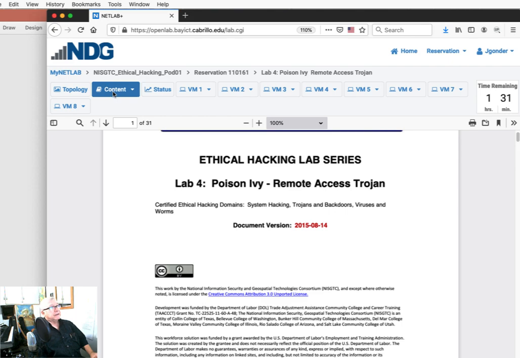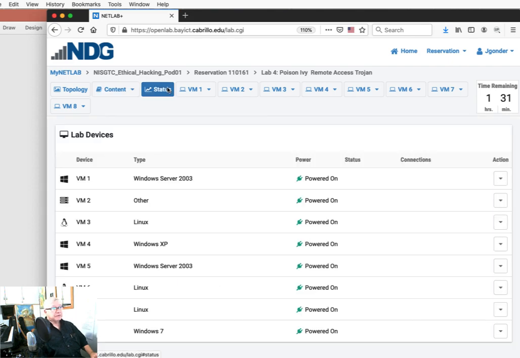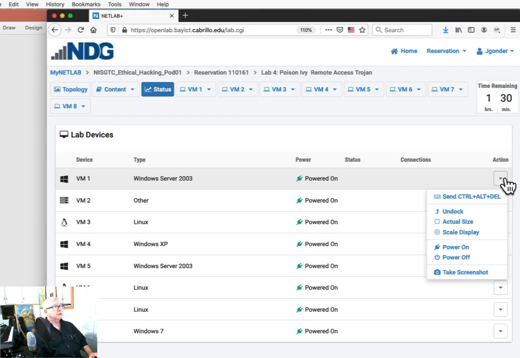So back in NetLab here, there's the status, which shows me for each individual virtual machine, numbers 1 through 8: the Windows Server, something else, a Linux, XP, Server 2003, Linux, and Windows 7. Obviously, this topology can be used for a number of different labs, and an individual lab may not use all these devices, may only use a couple. And then you've got a list of actions you could use for each individual one.